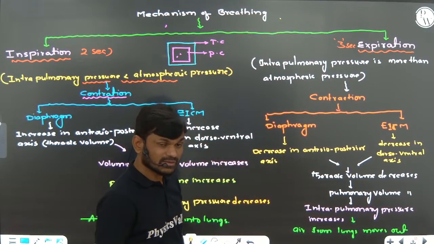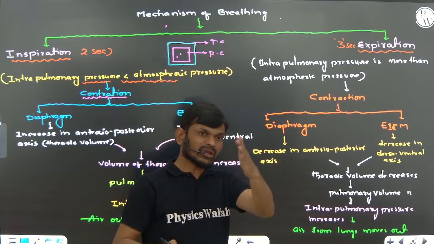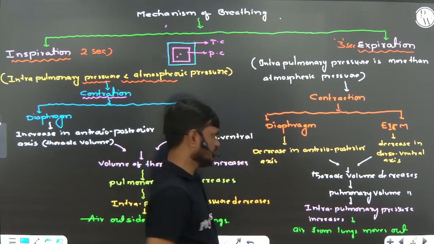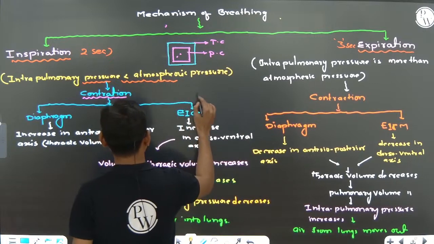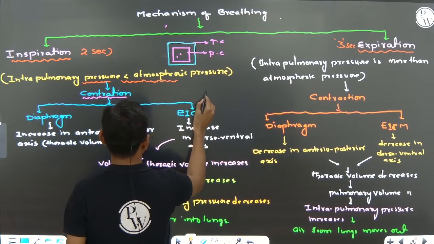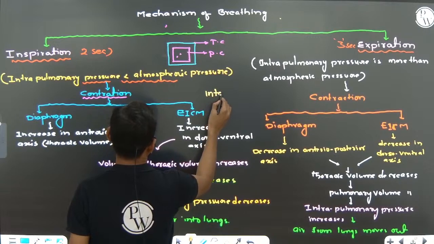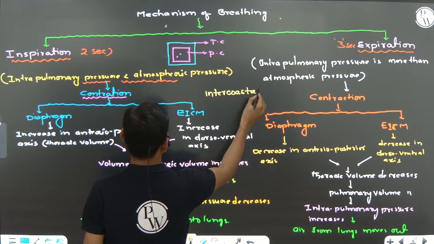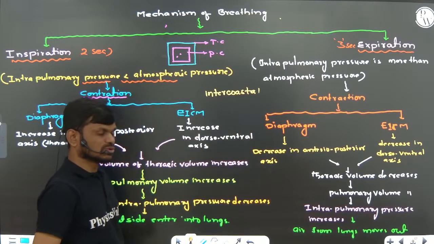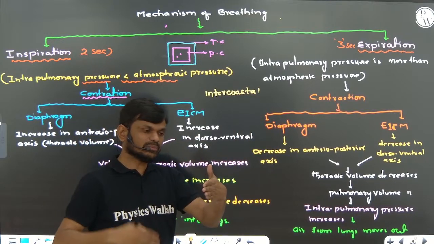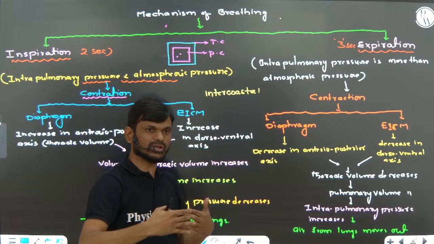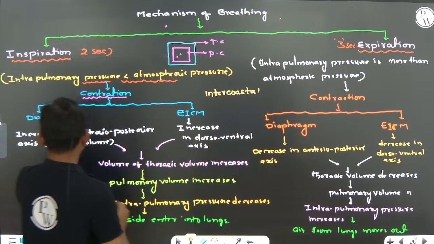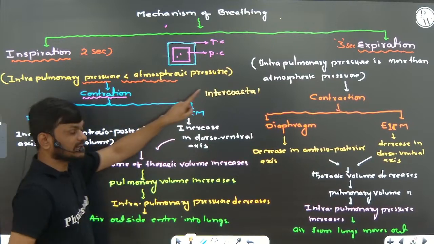That pressure gradient between atmosphere and alveoli is created by the diaphragm and intercostal muscles.